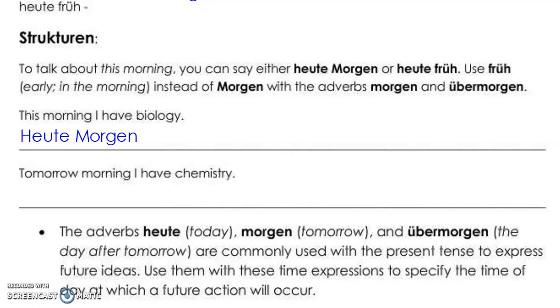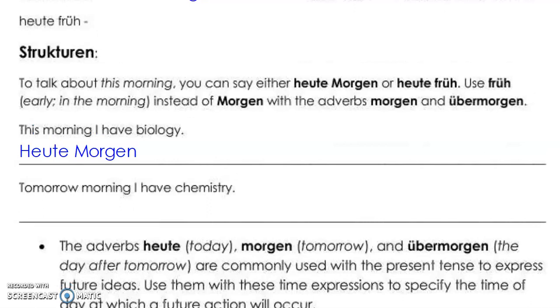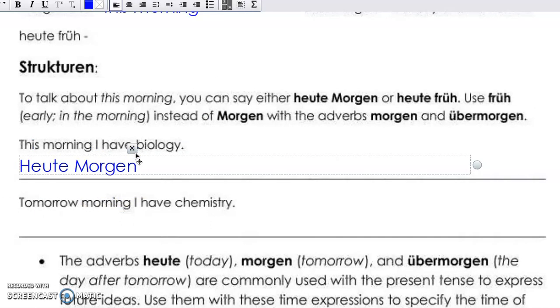How would we say that in German? We would say heute Morgen habe ich Biologie.